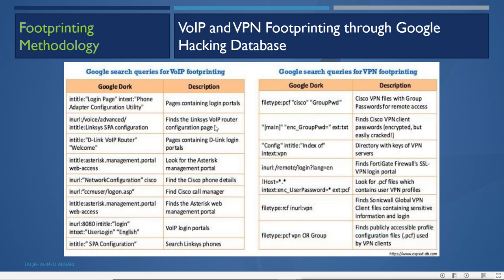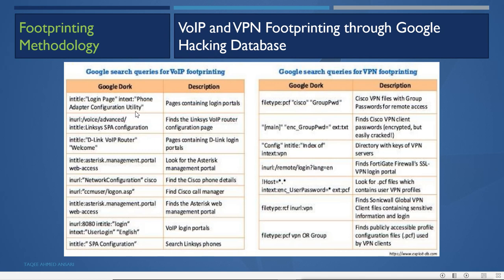So these are some queries. This will get you VoIP, voice over IP, and VPN footprinting through the Google hacking database. These are some searches you can use, Google search queries for VoIP footprinting. You can use these, like intitle login page, intext phone adapter configuration utility.